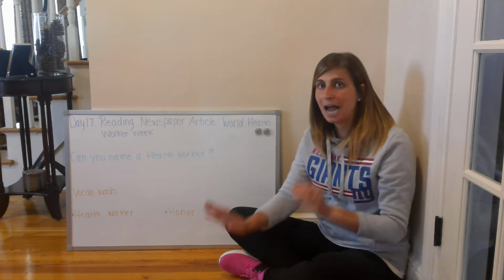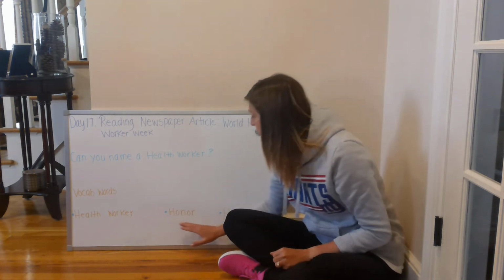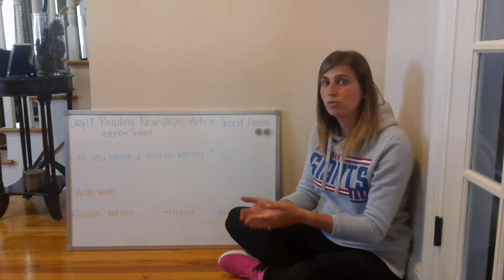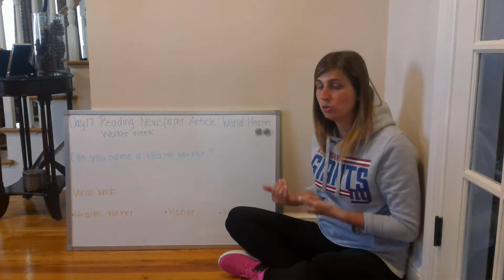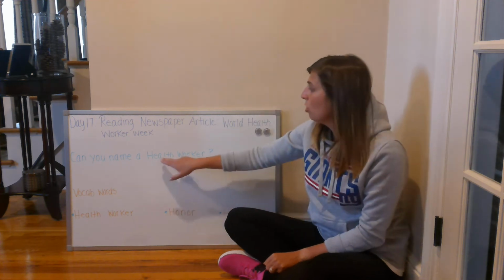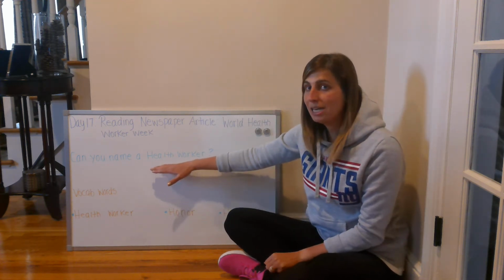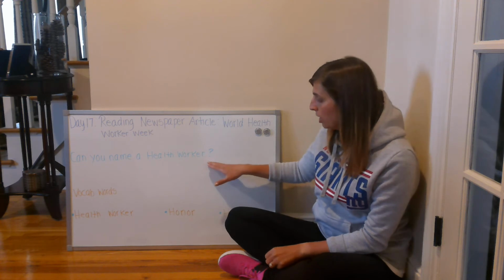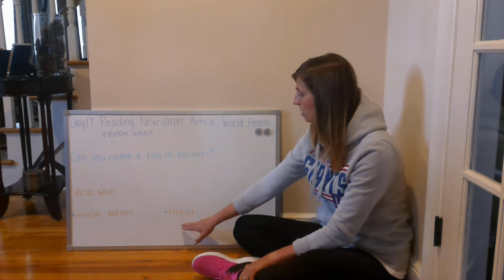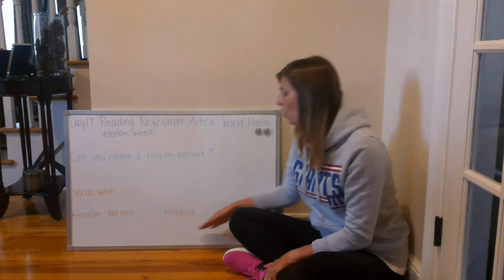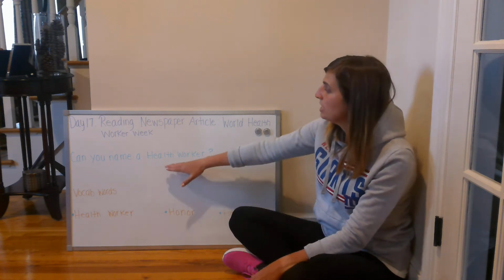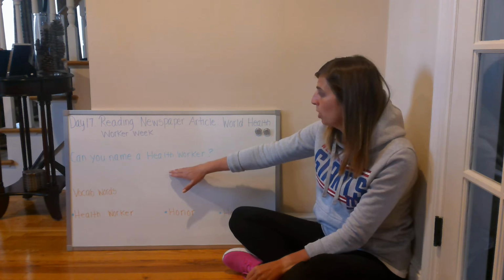So before we dive into our newspaper article, I just want to go over these 3 key vocabulary words that we're going to hear in this newspaper article. So you can read along, read the vocabulary words with me, or you can repeat back after me. So we have health worker, which goes along with naming and answering our question, can you name a health worker? Honor, and then heroes. You can see that. Honor and heroes. So these 3 vocabulary words we're going to hear in this newspaper article. It's also going to be able to help us answer our question, can you name a health worker?